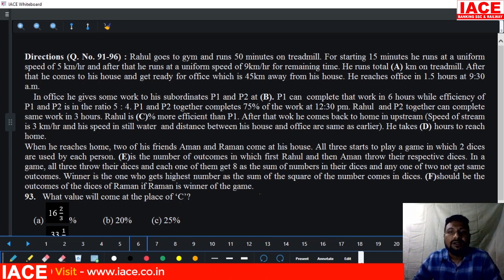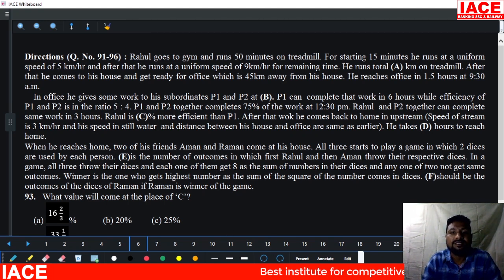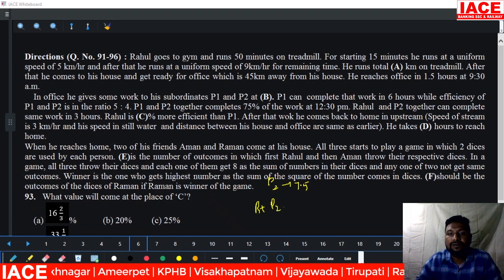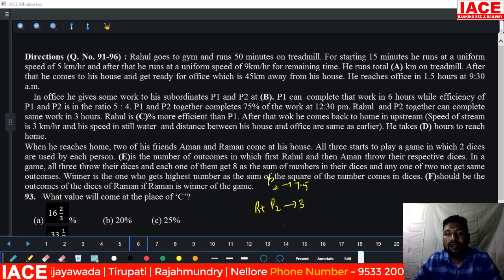How to calculate: 6 hours, 5 units per hour, 6 times 5 is 30. 30 by 4 is 7.5 hours. That 7.5 hours is taken by P2, and Rahul plus P2 together take 3 hours. Then how do we calculate Rahul's value?